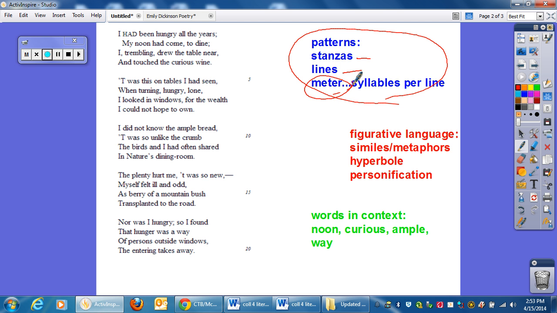Previous video we also talked about finding similes and metaphors, which are comparisons of two unlike things, hyperboles, which are exaggerations, and also personification, which means to give human characteristics to non-human ideas.